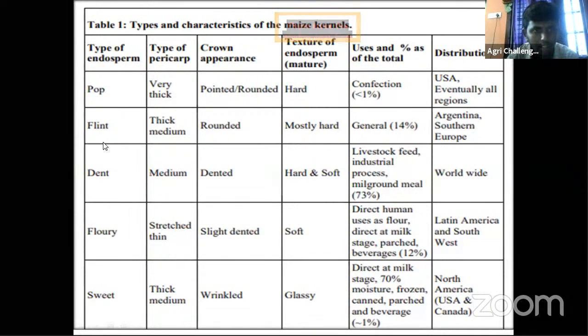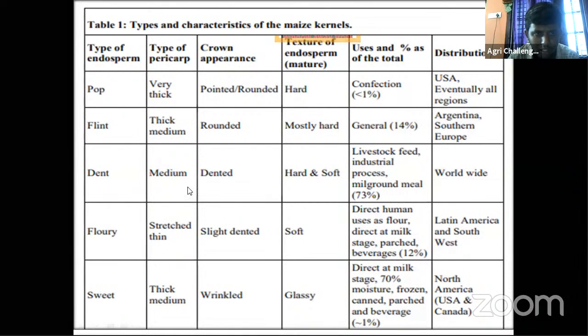Then next one is flint corn. Pericarp is thick, medium thick. Then crown appearance is rounded. Then texture of the endosperm is mostly hard. Then uses, general purpose use, it consists 14% of the total maize production. Then distribution, Argentina, southern portion of southern Europe and India. Here India is not given, but India too.